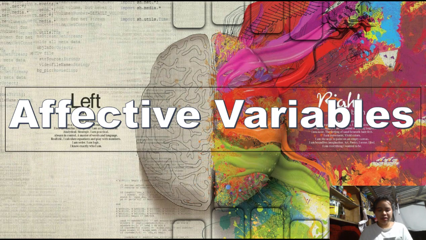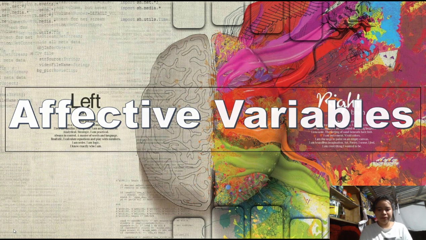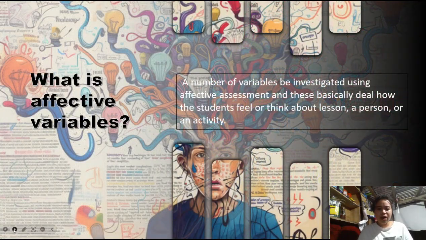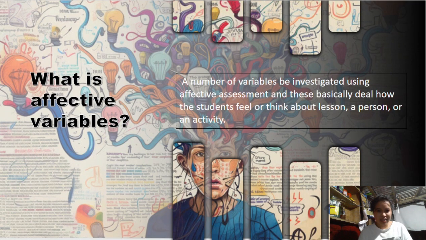So, what are affective variables in learning? Affective variables are likely referred to as non-cognitive factors such as the emotions, attitudes, and values that students bring to the learning process. While cognitive variables deal with how students think, affective variables, on the other side, deal with how they feel and their willingness to engage.